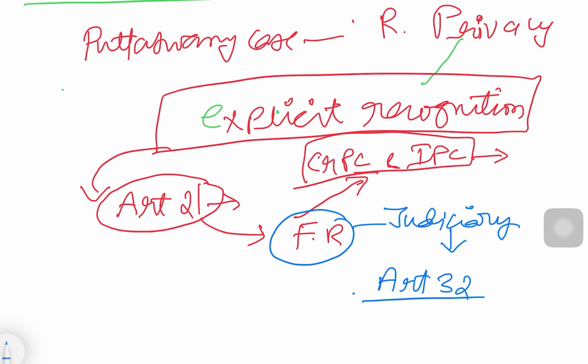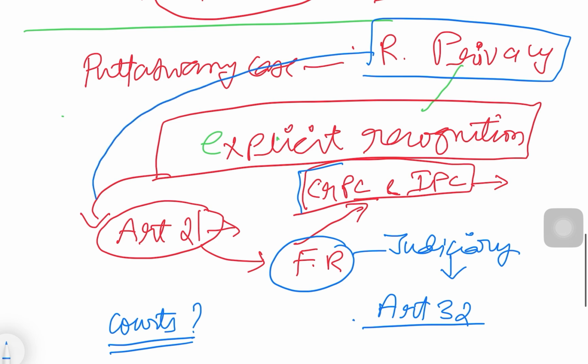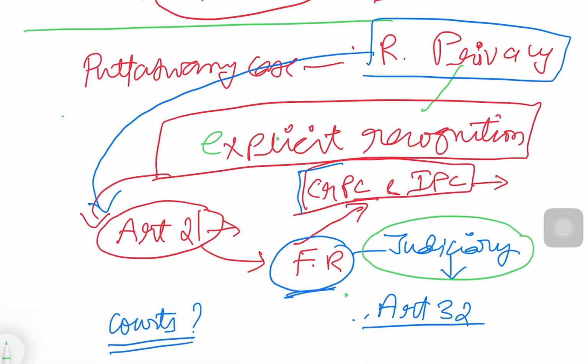For any sort of harassment, you can still go to the police system. But the point is that the courts can directly come into the picture. So yes, after the Puttaswamy judgment, the right to privacy becomes explicit. The right to privacy becomes part of Article 21, and it becomes a fundamental right. The moment it becomes a fundamental right, you can go to the judiciary directly and seek constitutional remedies under Article 32. So this is the highlight of the Puttaswamy judgment.